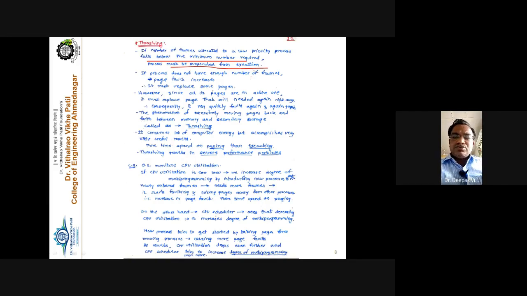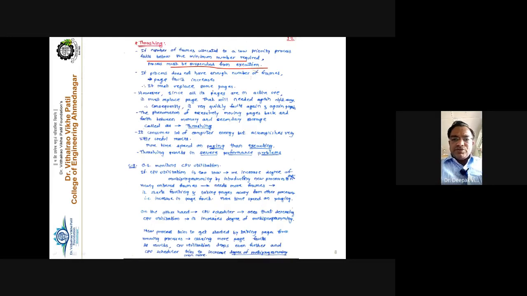So the execution time of the process is reduced, because some process is demanding a page that is not available in memory, and a page fault occurs. Then it removes a particular page which will be required next time, so again a page fault occurs, and that page is brought into memory and another page is replaced which will be required again.